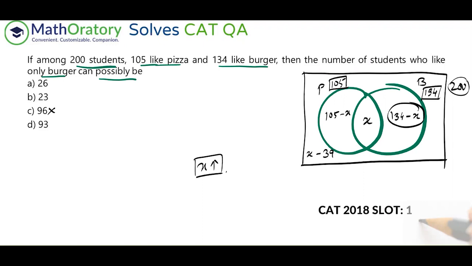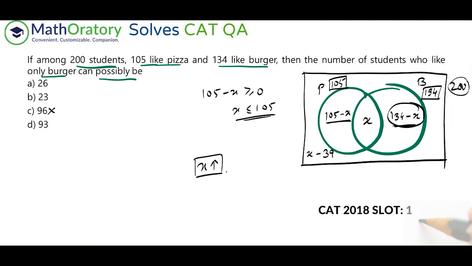134 minus X minimized is X maximized. I hope that idea is very obvious to you. So in order to maximize X, now check this out. Just check these two regions, this one and this one. None of these regions can be non-negative, right? So we have 105 minus X greater than or equal to 0. So X is less than or equal to 105.